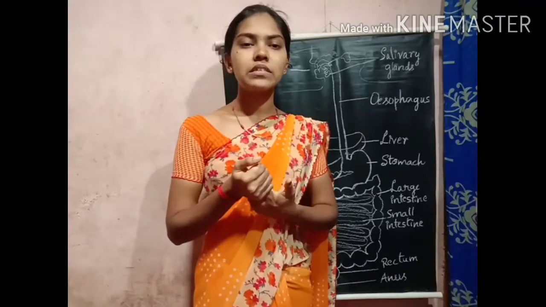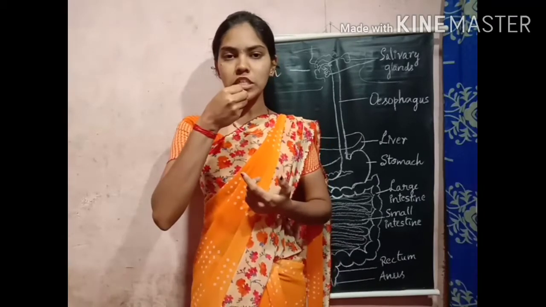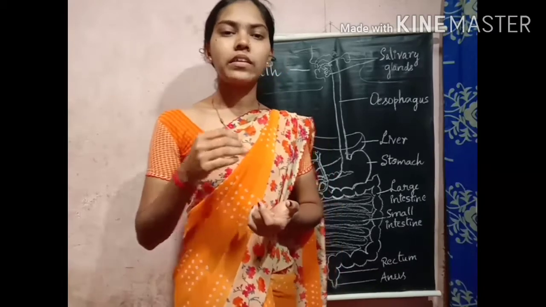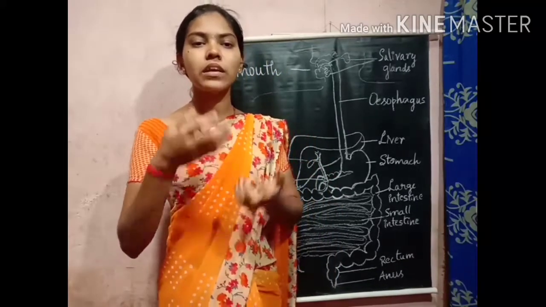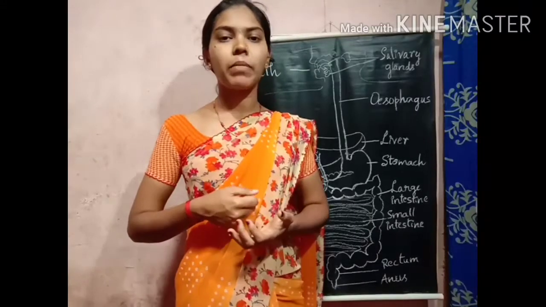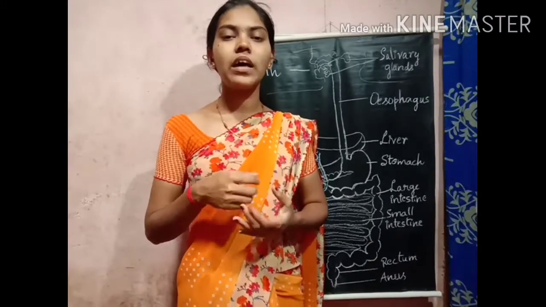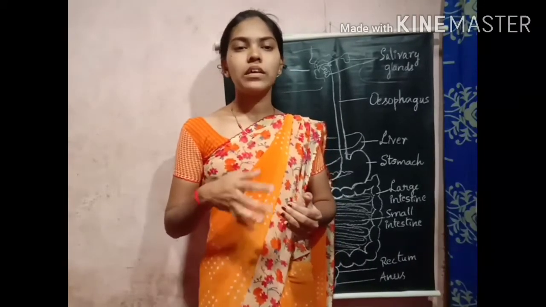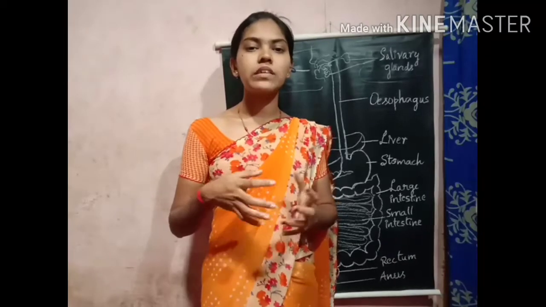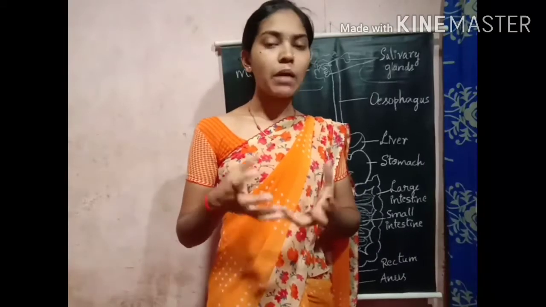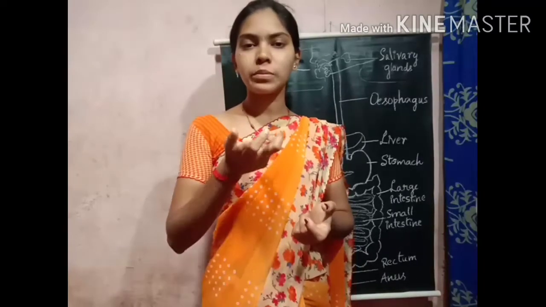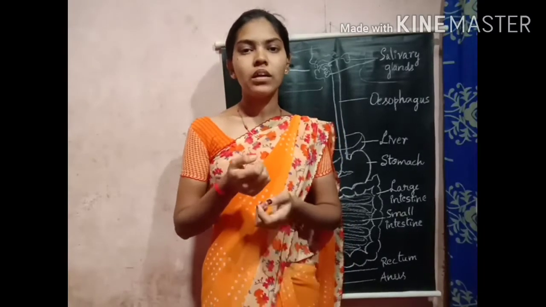The second one is digestion. Digestion continues in all the parts of the digestive system. In some animals it includes the mouth, esophagus, stomach, intestine and so on. It is a long process. After that, absorption. Once the digestion is over, the next step is absorption of the required materials into the body.